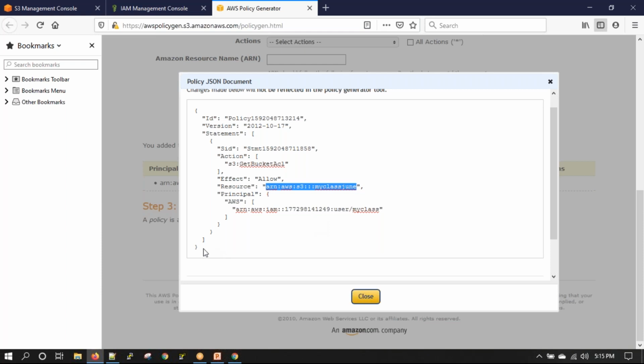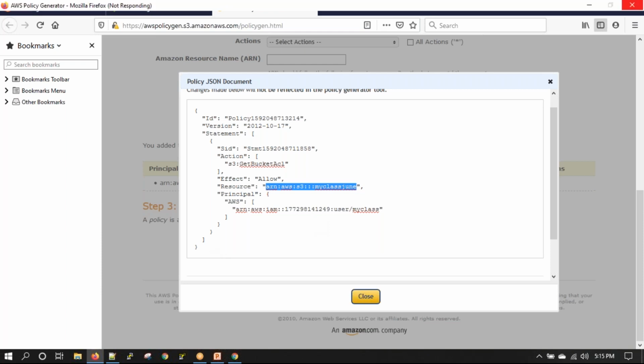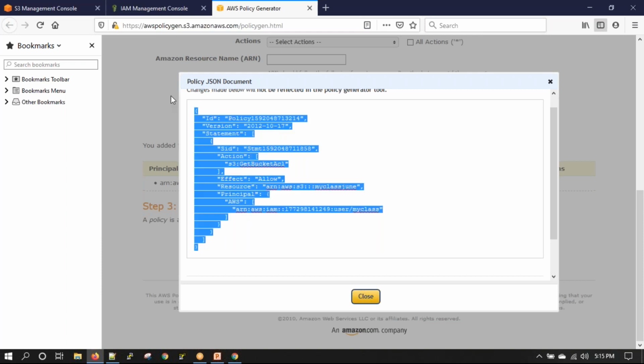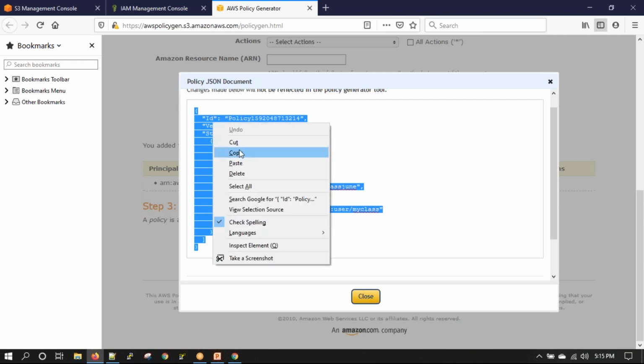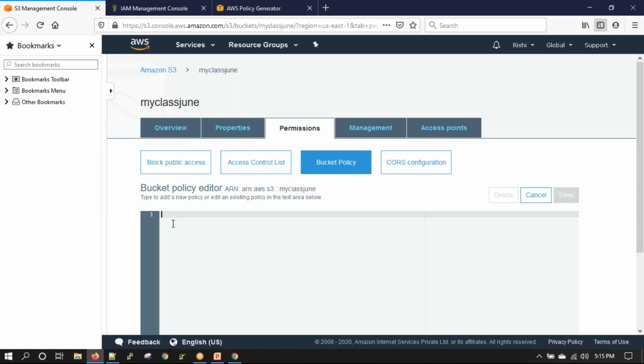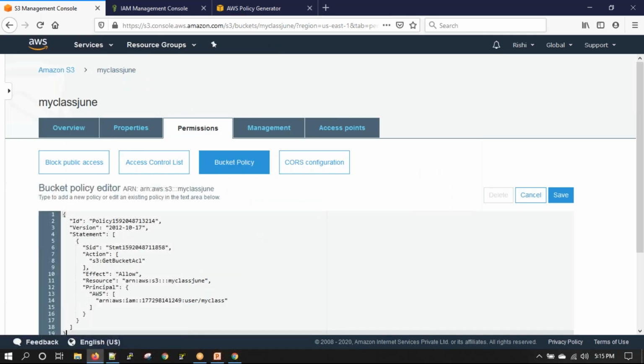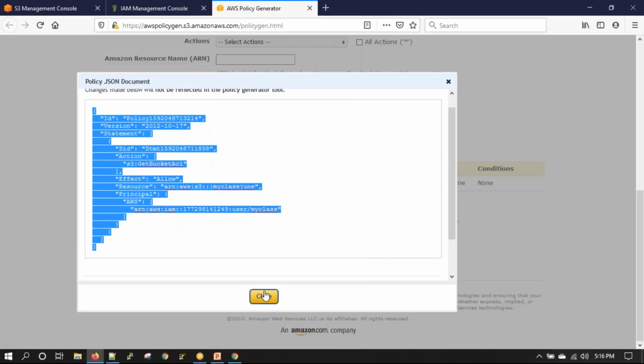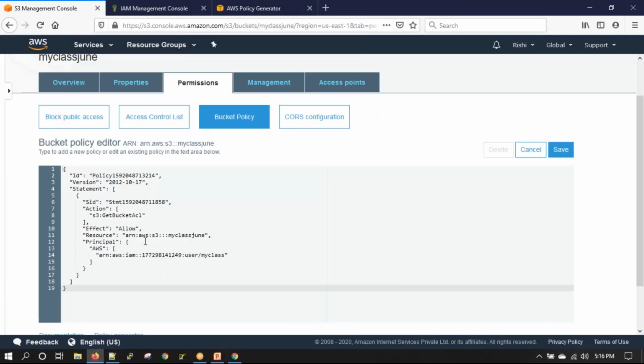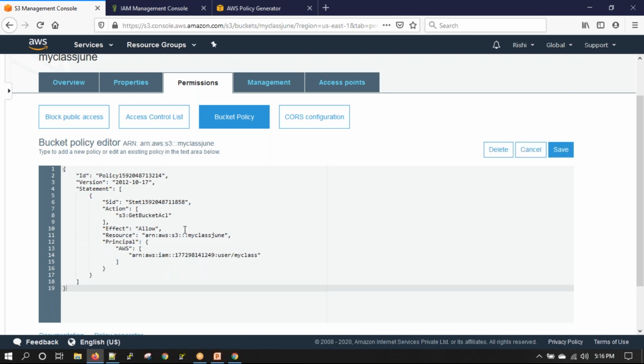This is similar to what you can do from IAM policies, but here instead of controlling it from IAM, you are able to control it from S3. Make sense or confusing? You can copy it from here and paste it here. Once the policy is generated, it needs to be pasted over here for it to take effect, by the way. If you're not pasting it over here, it's not going to take any effect.